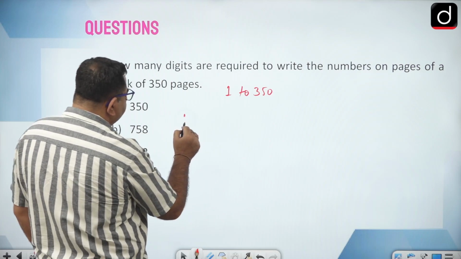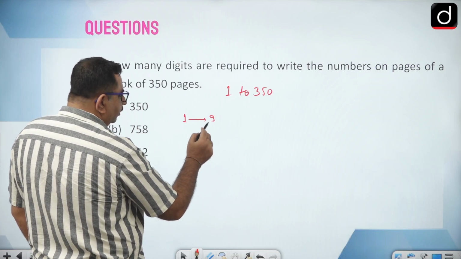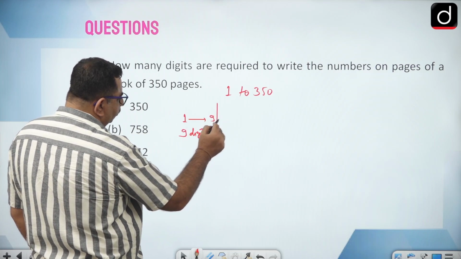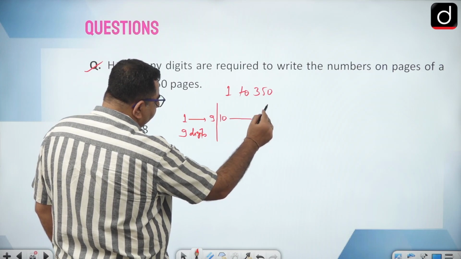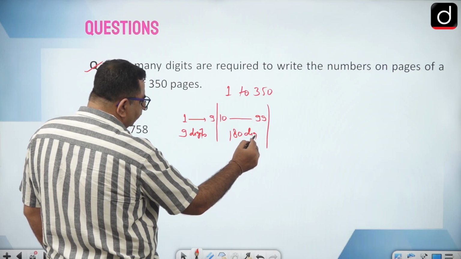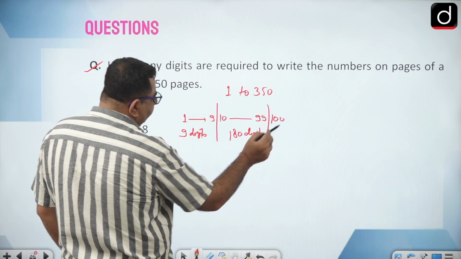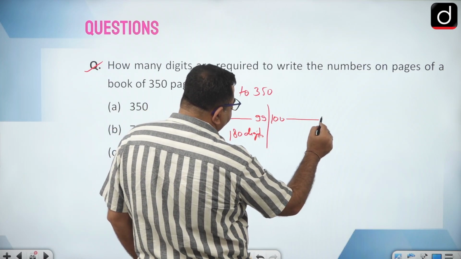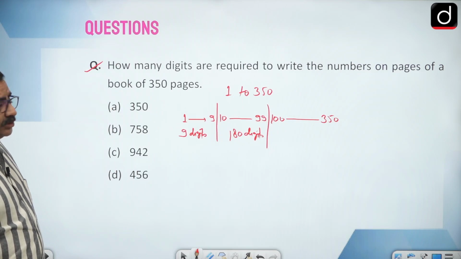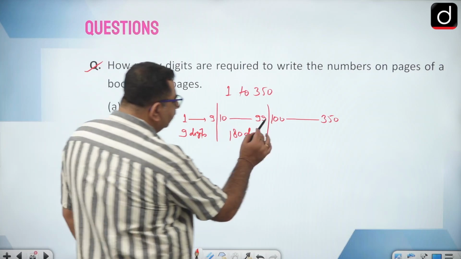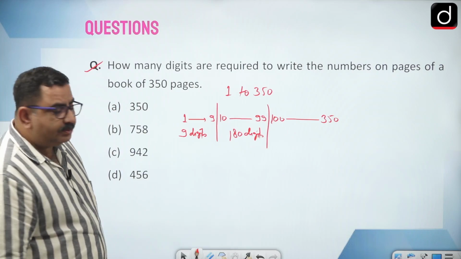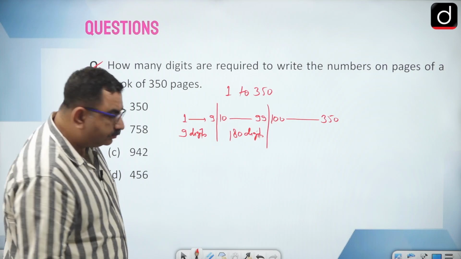Okay, so now let's look from here. From 1 to 9, 1-digit numbers are there, so 9 digits are to be used. Then from 10 to 99, 90 numbers, 90 into 2, 180 digits are used here. Then from 100 to 350. Now 100 to 350, how many digits are there? First of all, we should understand that all the numbers are 3-digit numbers.